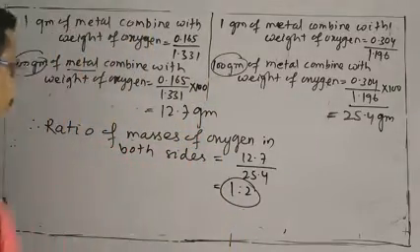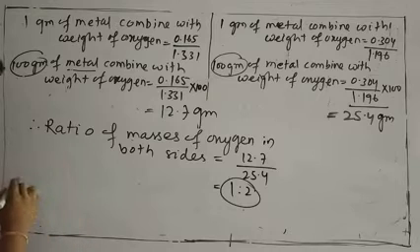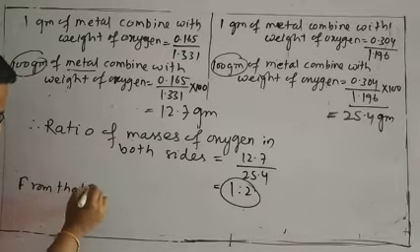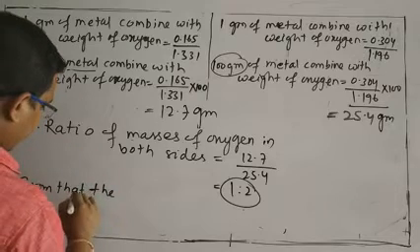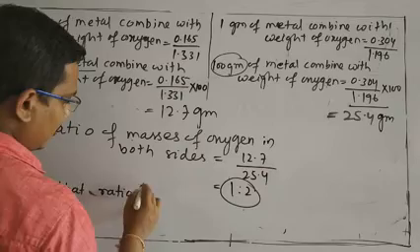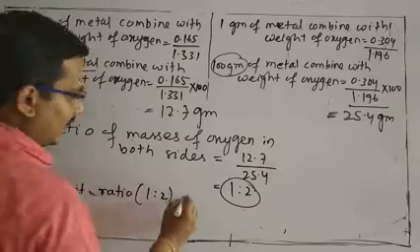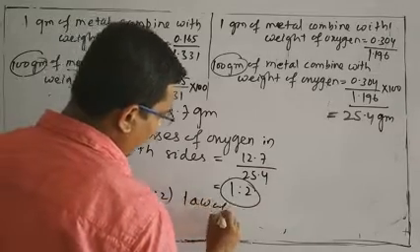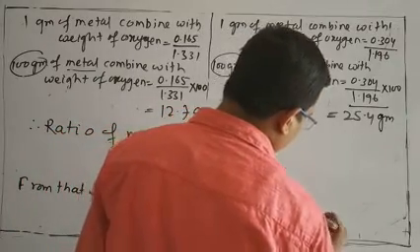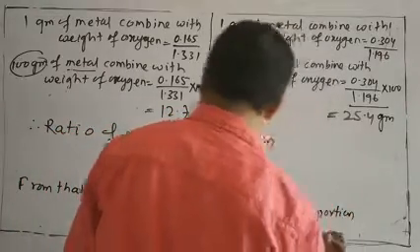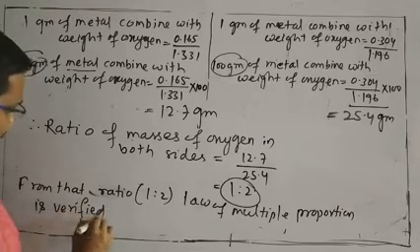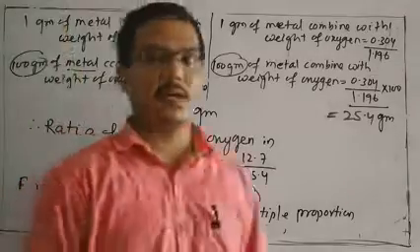From that ratio, we can verify that the ratio means 1:2. Law of multiple proportion is verified.